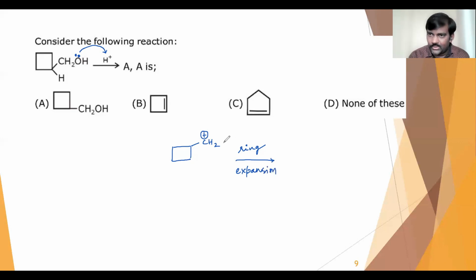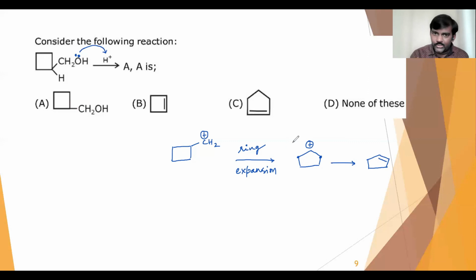So this will immediately expand to the five-membered ring, and I'll get a five-membered ring with a positive charge. Later, it loses a hydrogen from the adjacent carbon, from here or from here, so it will become cyclopentene. So I'll get cyclopentene as the major product.